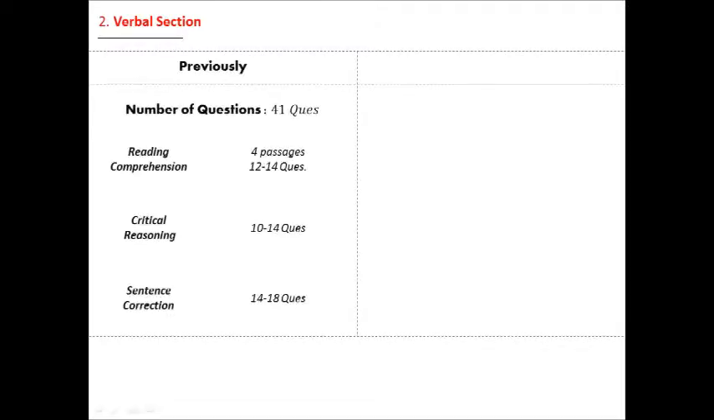So let us discuss the question types in the verbal section. Previously, you used to have 41 questions. The total number of questions that appeared in RCs were 12 to 14. But the point to note is that you were given 4 passages, out of which the questions were asked. Critical reasoning accounts for 10 to 14 questions and 14 to 18 questions were asked over sentence correction.